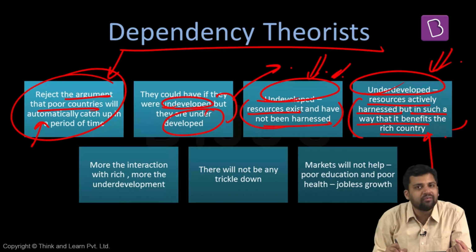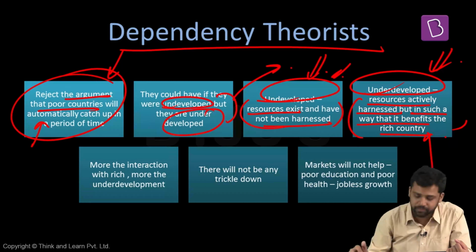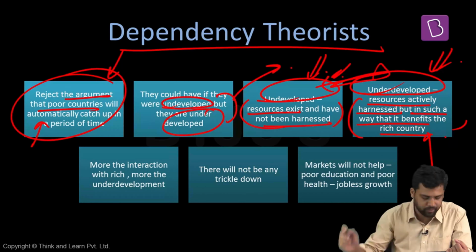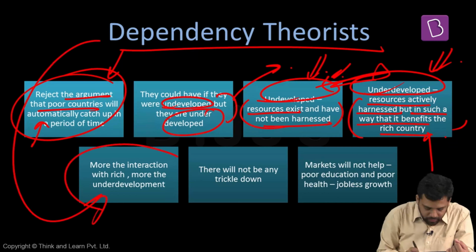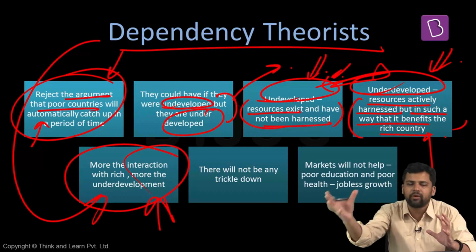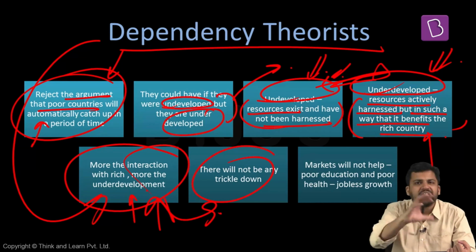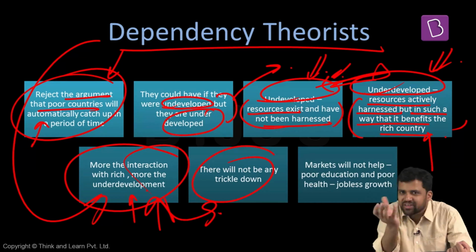If they had been undeveloped, that means they had the potential, they had the resources, it is not being harnessed by anyone, then they might have harnessed the resources and they could have got the benefit. But they are not undeveloped, rather they are underdeveloped. And dependency theorists are saying that as the interaction between dependent economy and this developed economy increases, as the integration increases, underdevelopment also increases drastically. The benefits, whatever increase in income is there, that does not get trickled down to the bottom. There is concentration of wealth among the elite section.